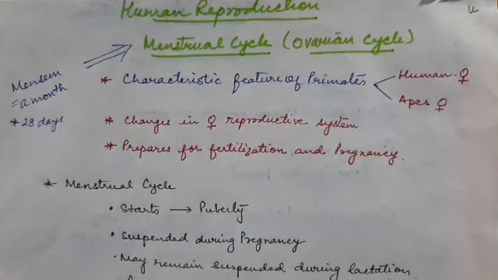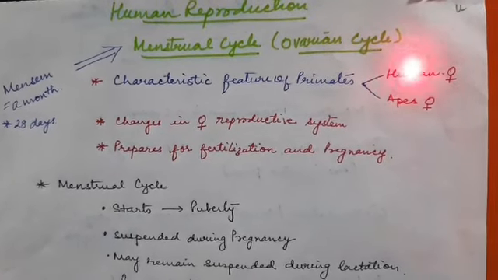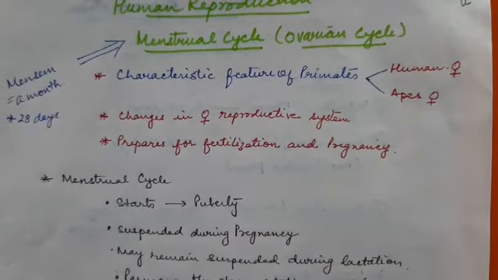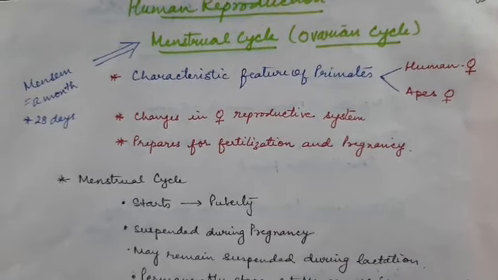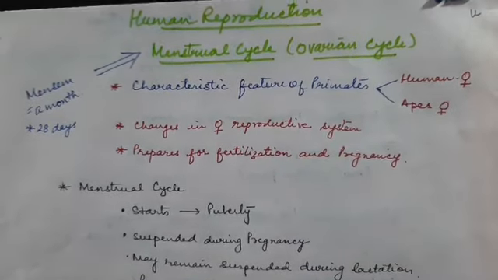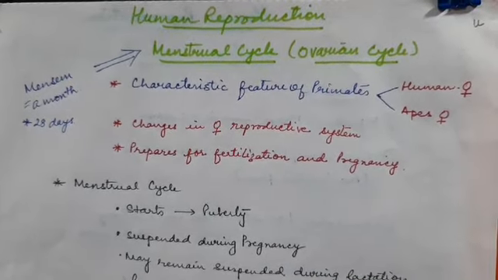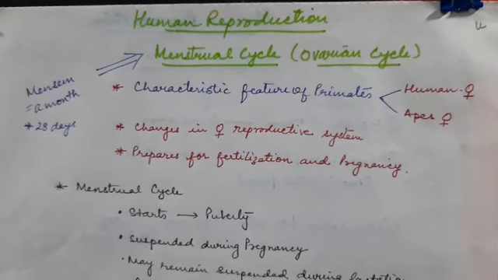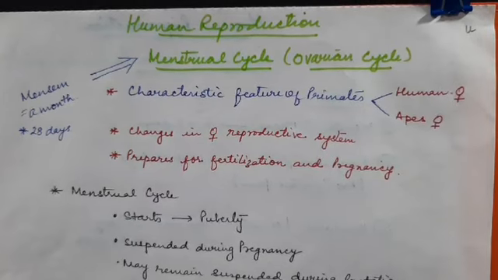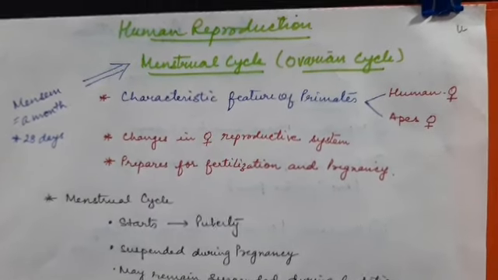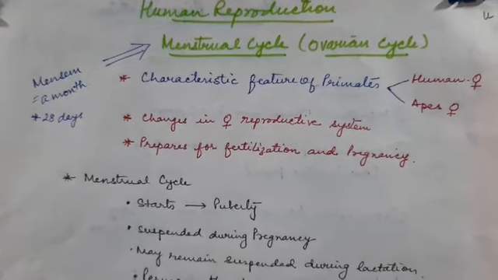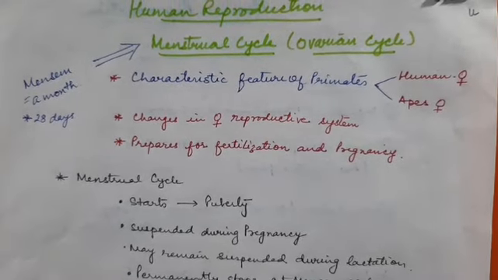That means it is seen only in human females and ape females. So only these two groups, which are kept under primates, show this, and in others there is a slight variation, and that is known as estrous cycle. We'll take up estrous cycle later. So this is a characteristic feature of human beings.